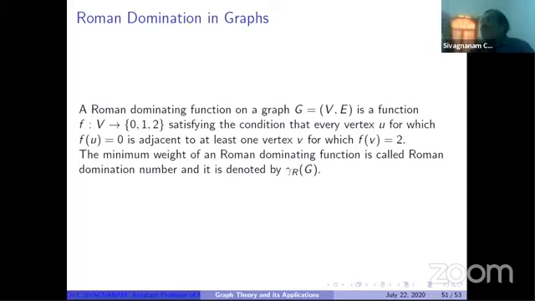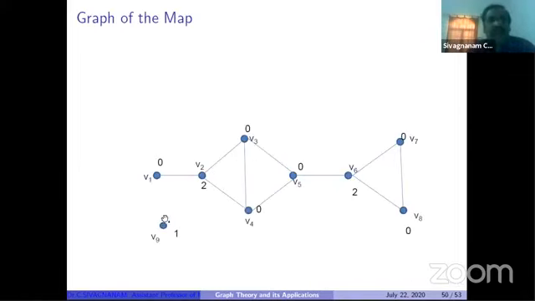So the sum of all the assigned numbers, I call the weight. For one vertex, suppose for the vertex V9, I assign the number 1. So I can say the weight of the vertex V9 is 1. What is the weight of the vertex V1? It is 0. What is the weight of the vertex V2? It is 2. Like that, the weight of all the vertices we can find out, then add them. It is called the weight of the graph.